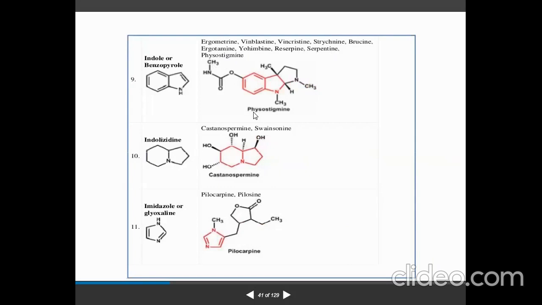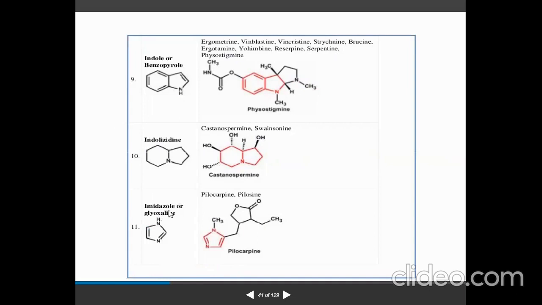These are the examples. Here you can see physostigmine, an example of the indole type of alkaloid. Then indolizidine, here you can see castanospermine, then swainsonine. This is the example.